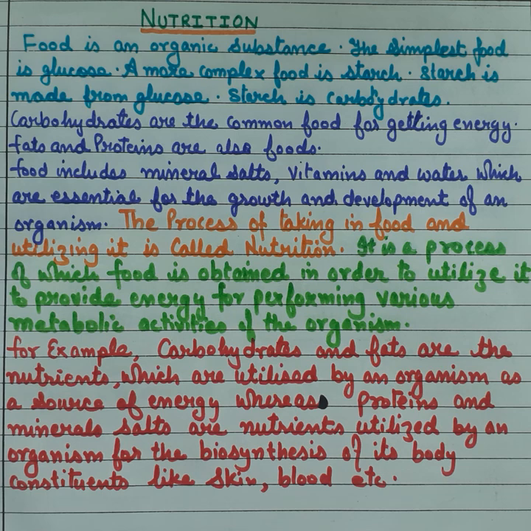Food is an organic substance. The simplest food is glucose. A more complex food is starch, and starch is made from glucose. Starch is a carbohydrate, and carbohydrates are common food for getting energy. Fats and proteins are also foods. Foods also include minerals, salts, vitamins, and water, which are essential for the growth and development of an organism.